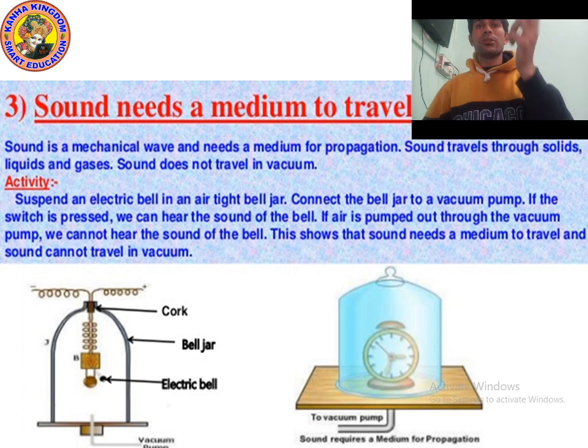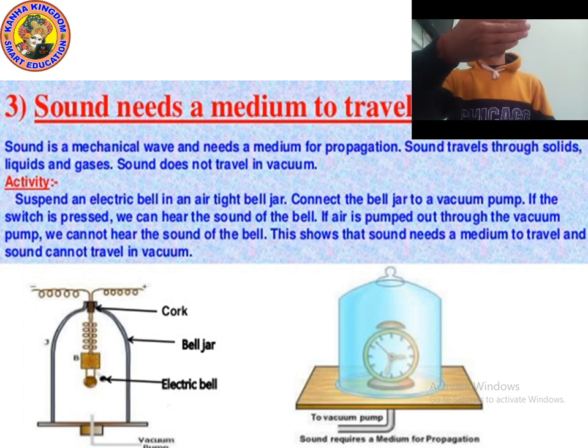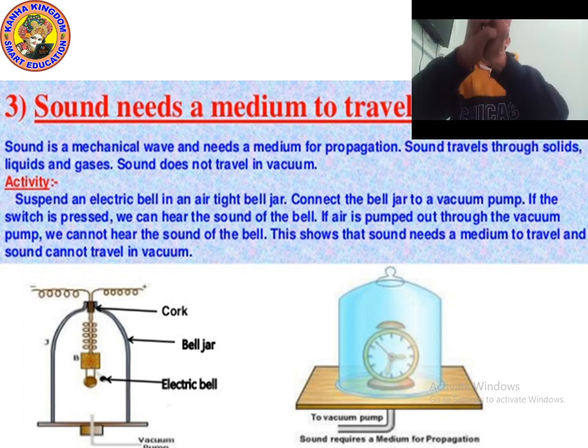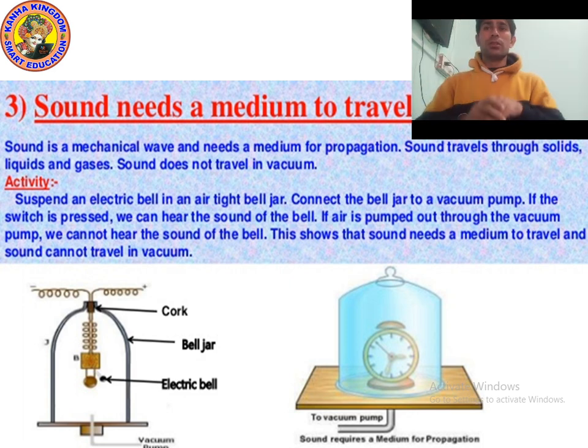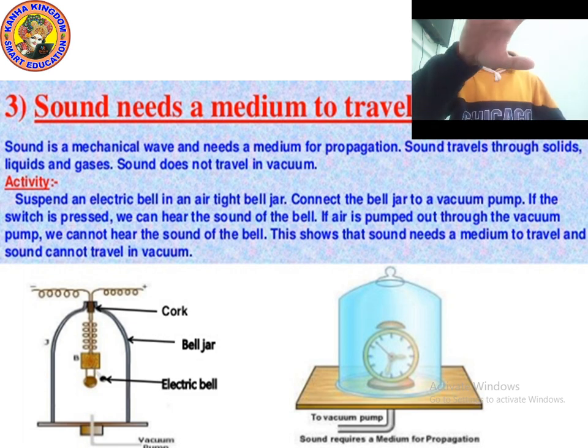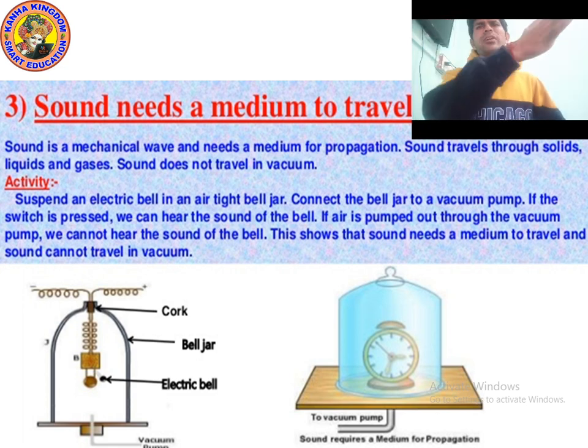When a vibrating object moves forward, it pushes and compresses the air in front of it, forming a high pressure region, that is called compression. The compression moves away from the vibrating object. When the vibrating object moves backward, it forms a region of low pressure, that is called rarefaction. We studied all these points.